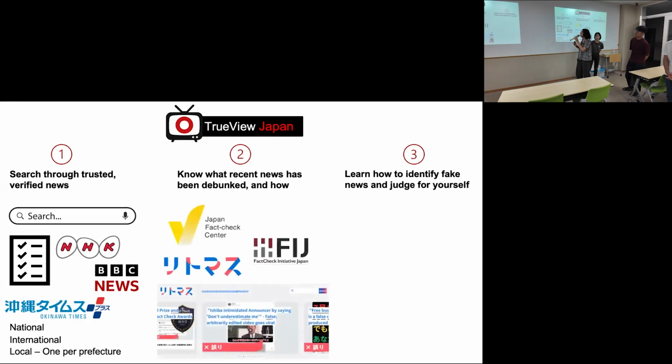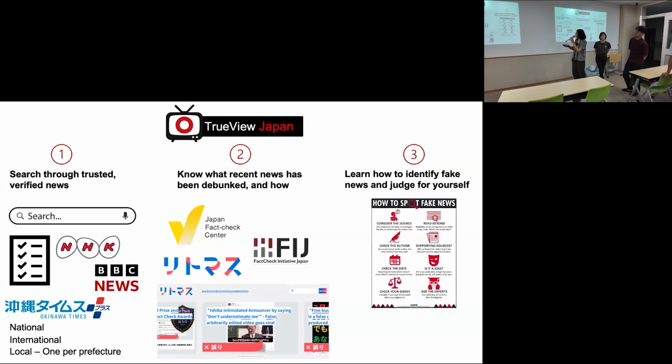Japan has 3 independent fact-checking agencies: Japan Fact Check Center, Fact Check Initiative Japan, and Rhythmus. They all have their own websites in which they tell you which recent viral news has been debunked. So this will also be on our website.